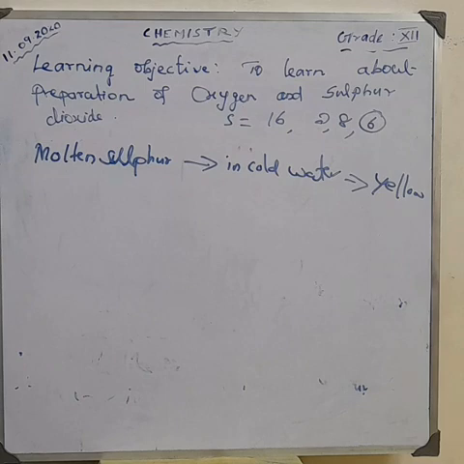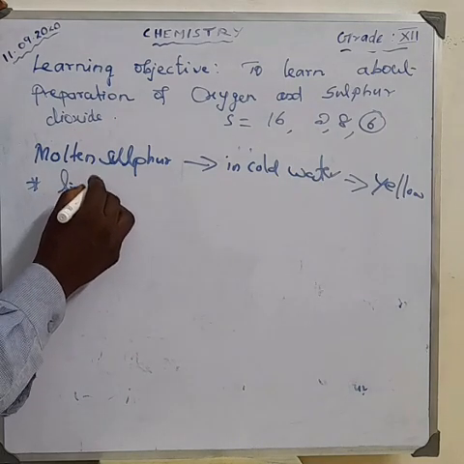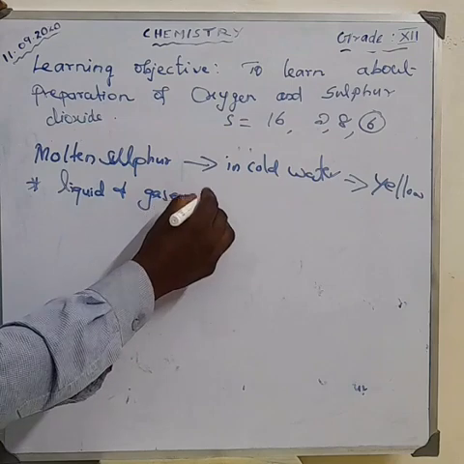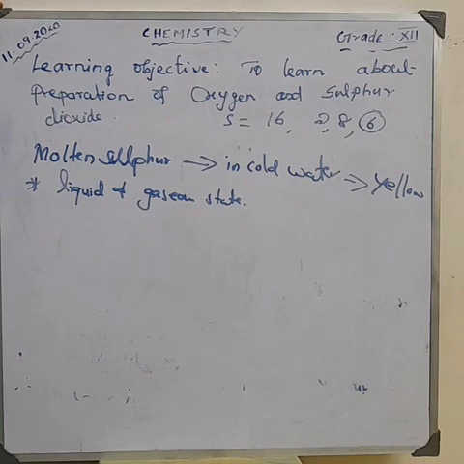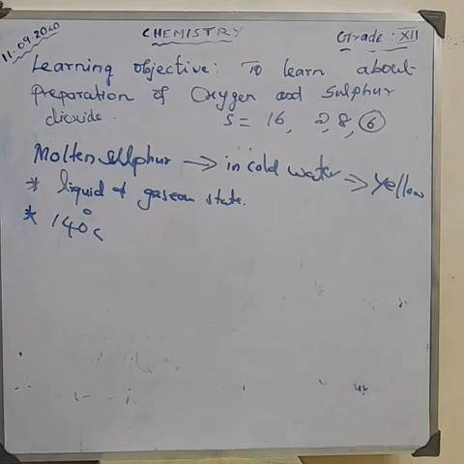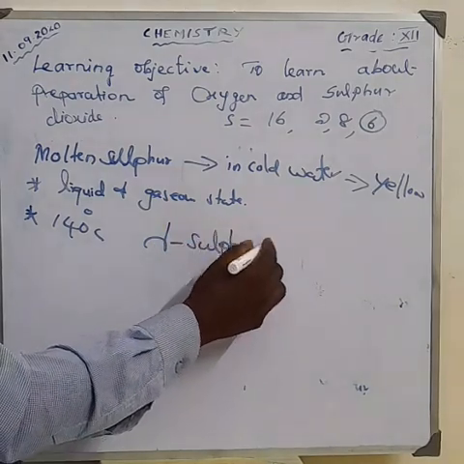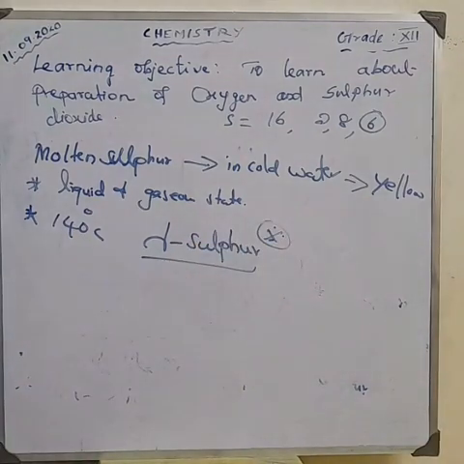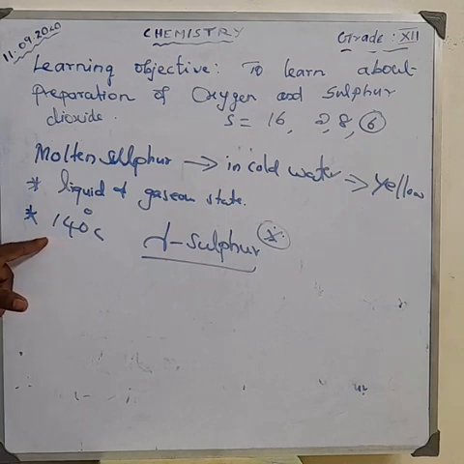Sulfur also exists in liquid and gaseous states. At about 140 degrees Celsius, the monoclinic sulfur melts to form a mobile pale yellow liquid called lambda sulfur. This is one of the important points. What's the temperature? About 140 degrees Celsius.